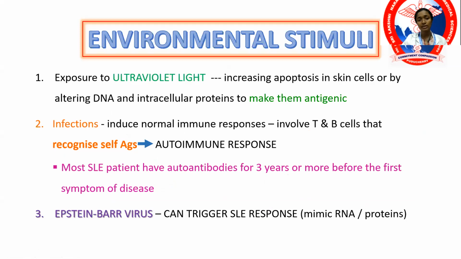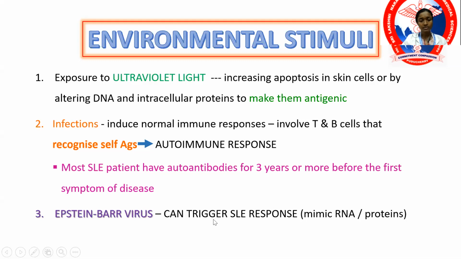Now coming on to the environmental factors. Previously I had told that viruses like Epstein-Barr virus can contribute. In addition to that, ultraviolet light has been found to cause certain changes in the proteins, making them antigenic. Infections can induce the normal immune responses and make them become an autoimmune response.